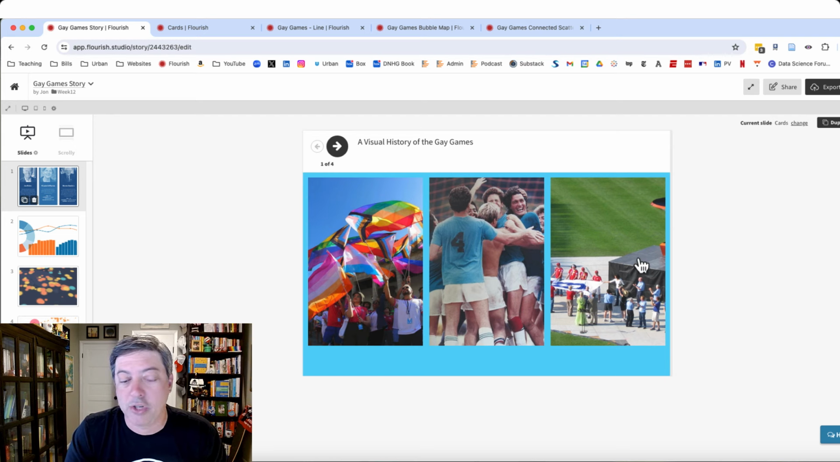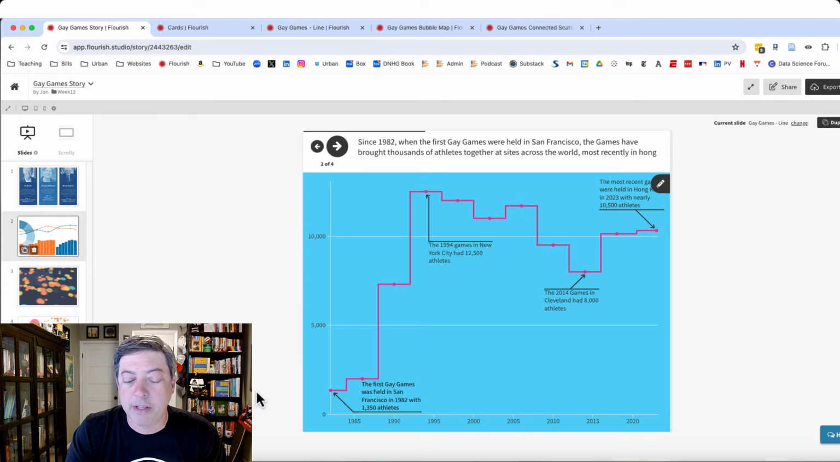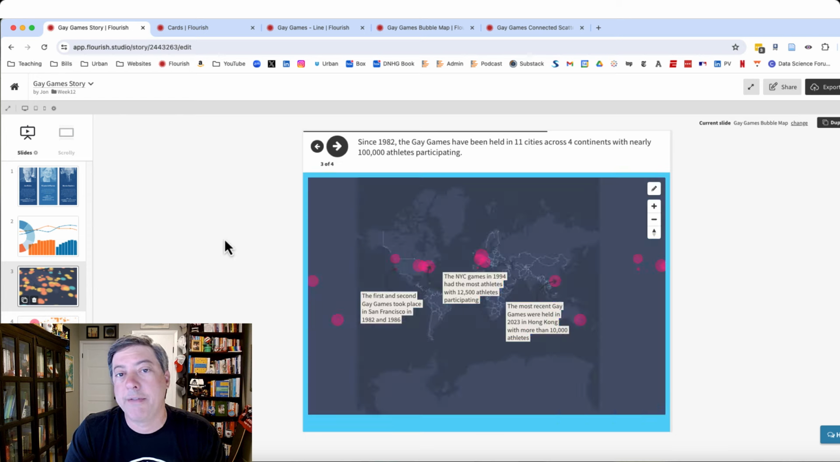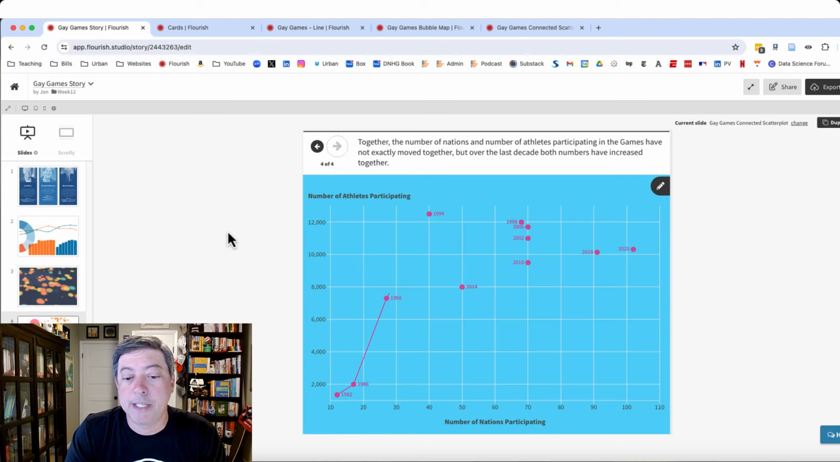But what I did is I just dropped some pictures in here, grabbed from Instagram and Wikipedia, and then scroll across, and then I have a little line chart here of the number of athletes where I've added some annotations to each, and we'll talk about that. And then we scroll across again, and I've got a point map here, a bubble map, where I just highlight some of the existing games. And the last thing is a connected scatter plot, where